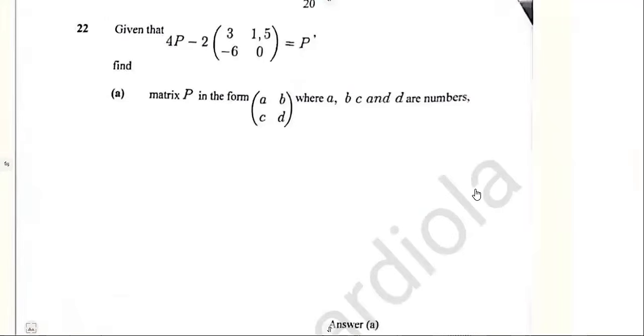Then considering question 22, we are given, in this case, 4P minus this 2 of this.